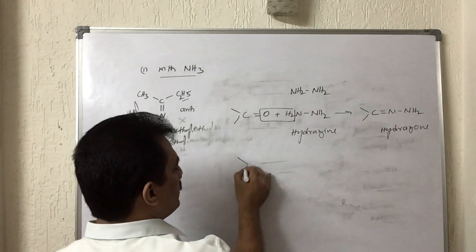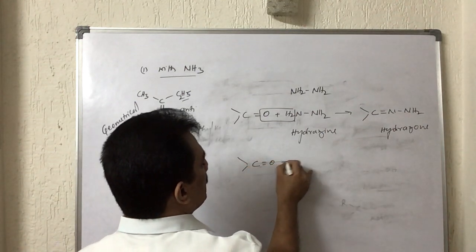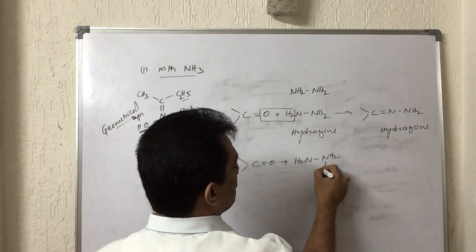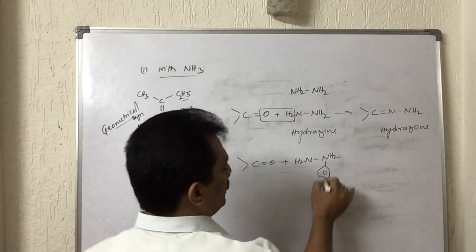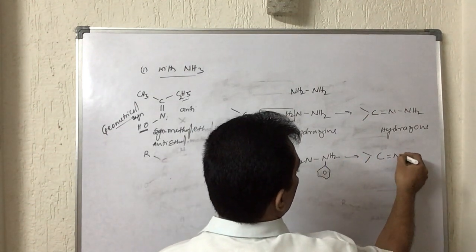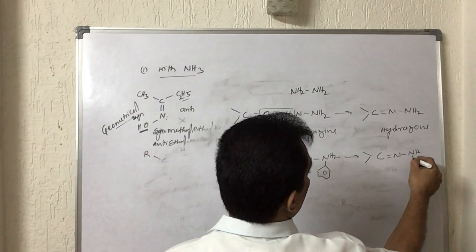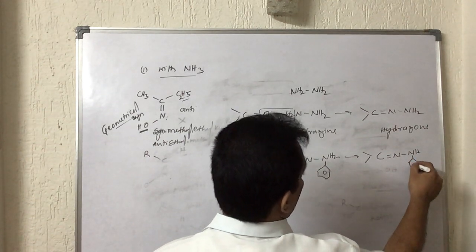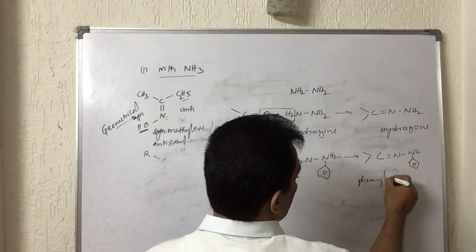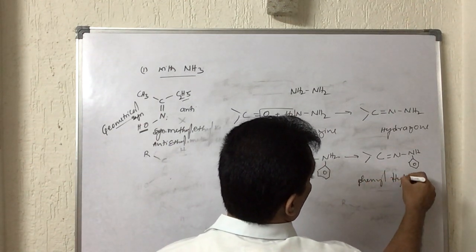And in a similar manner, if it reacts with phenylhydrazine, the product formed will be the one with NH-phenyl group, so the hydrazine is converted to phenylhydrazone.